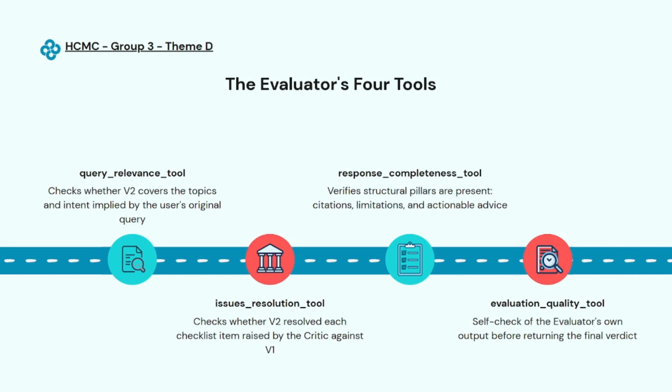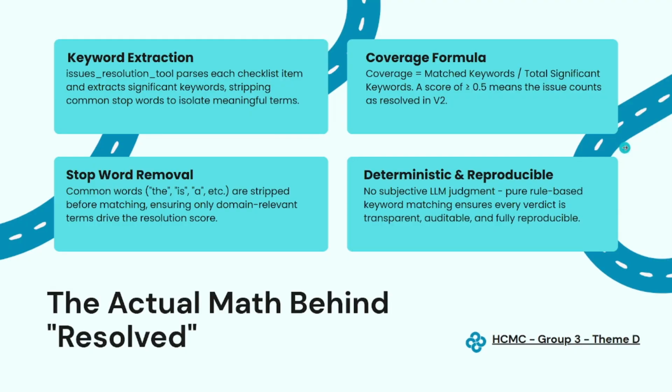And the last one is the evaluation query tool. It's a self-check. The evaluator checks all its output before running the final verdict. And of these four, the issue resolution tool is doing the heavy lifting for our question of which version is better. So let's look at exactly how it works.